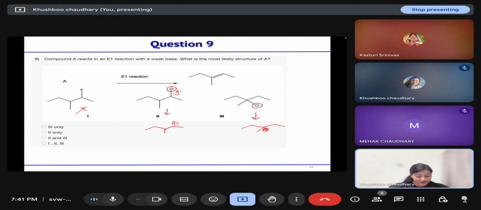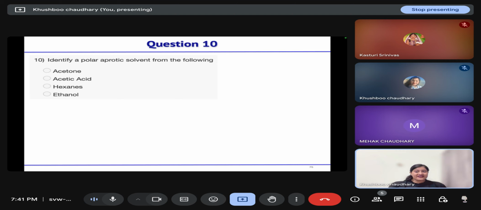Trans, or E alkene. So in this case the E alkene is this one, and in this case also it is this one. Okay, so both can form, so the second and third are the correct options. Clear?